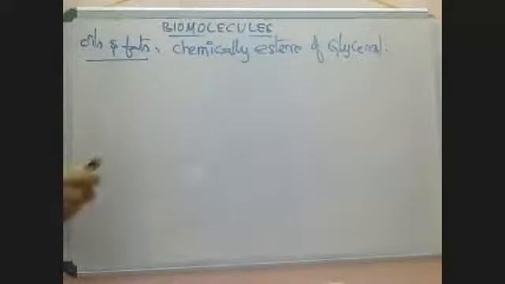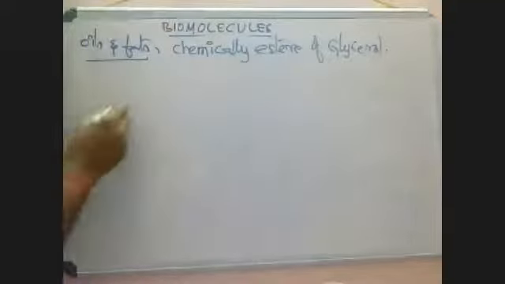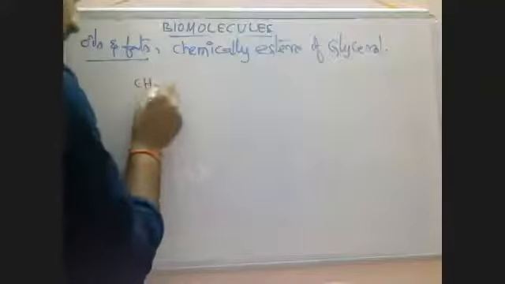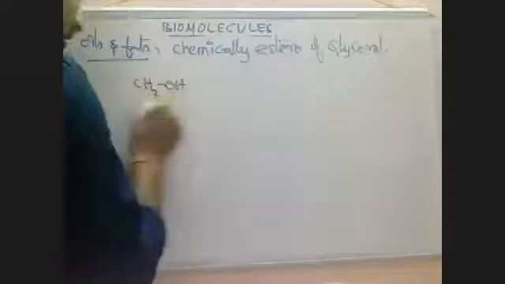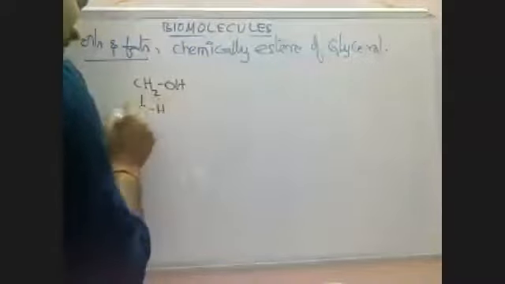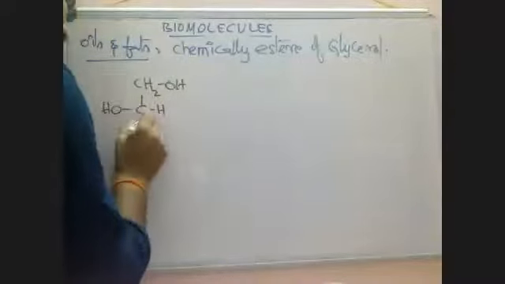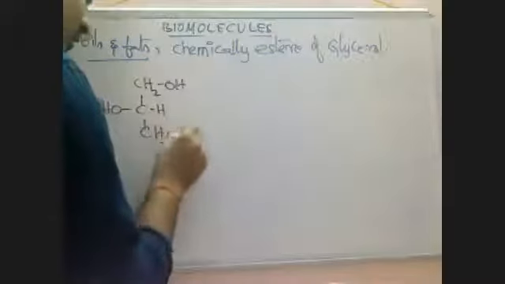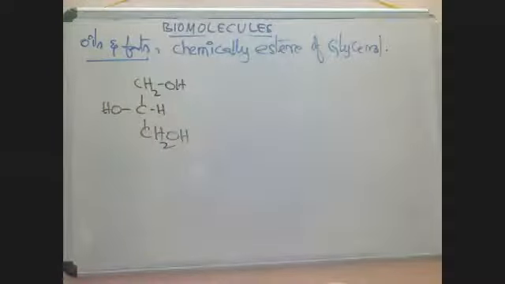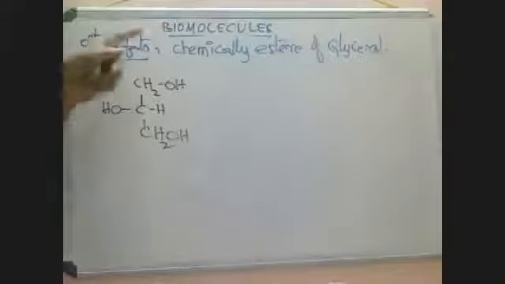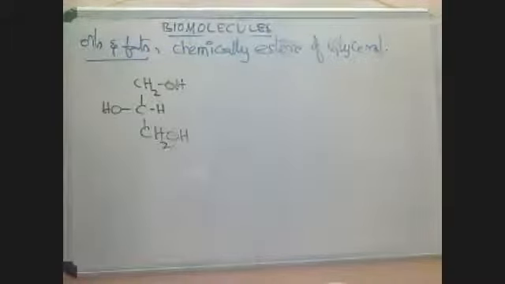If you see the structure of glycerol, CH2OH, CHOH, CH2OH, this is a trihydroxy alcohol named glycerol. This glycerol combines with some fatty acids. What is the general formula of a fatty acid?